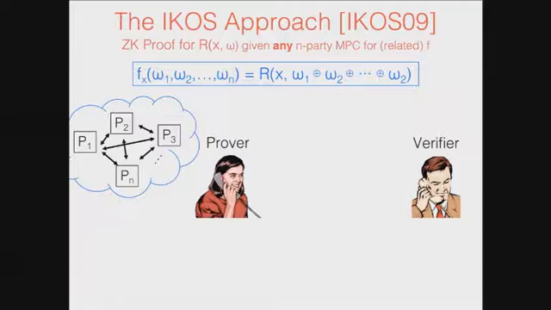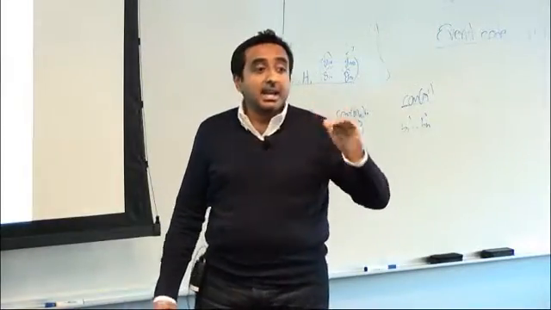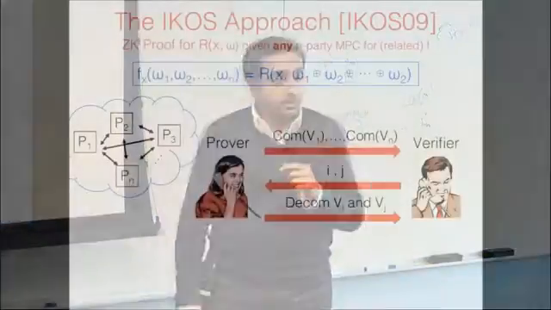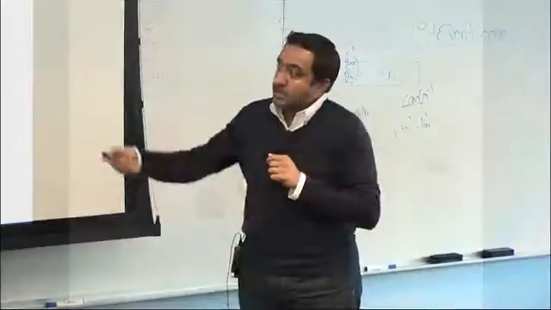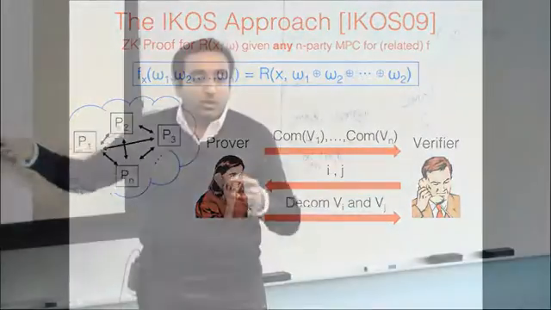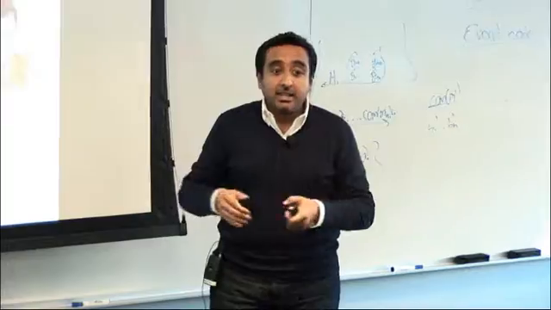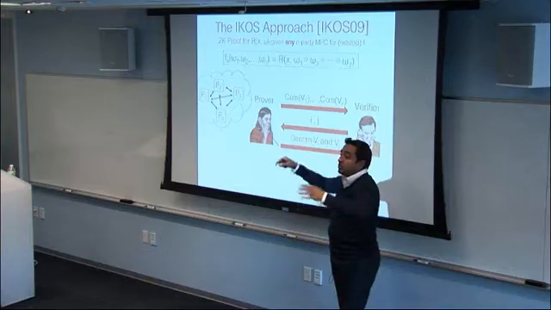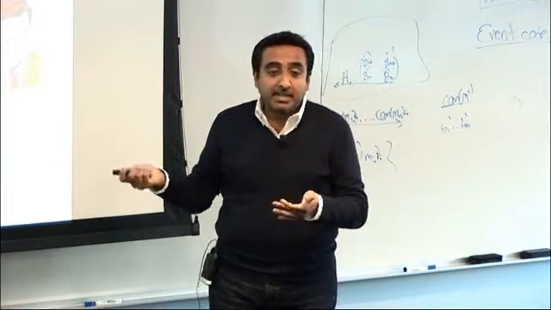In the first round, she commits to each of these views individually. Then the verifier selects a random pair of views among the n views and asks the prover to open them. Roughly, the idea behind this protocol is that if this MPC protocol is perfectly correct and the prover can answer all the questions correctly, then it defines a valid MPC view for this functionality, and if this MPC is perfectly correct, then the statement has to be true.